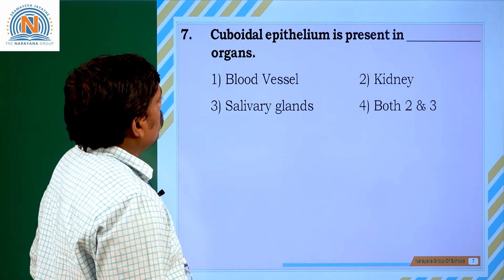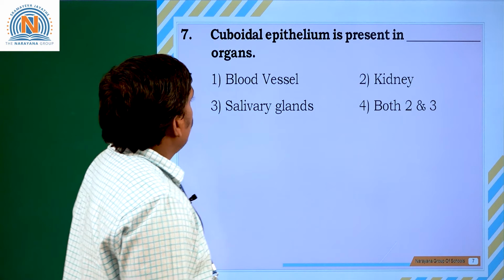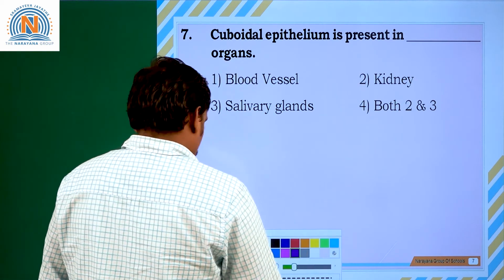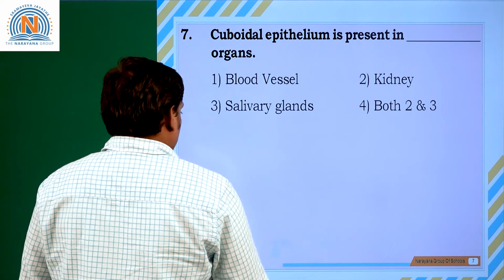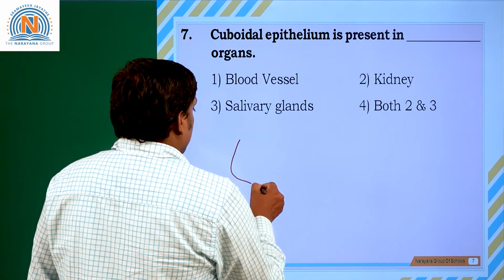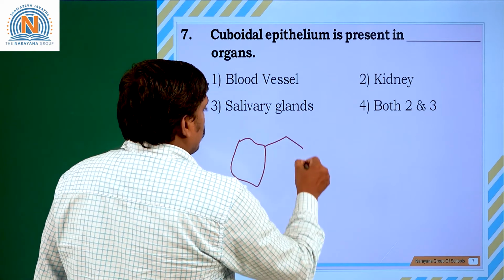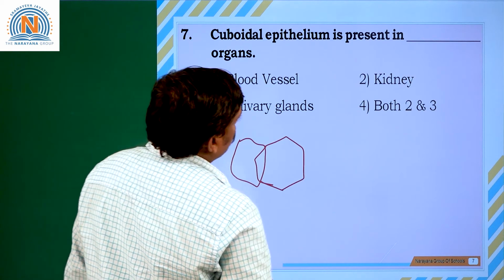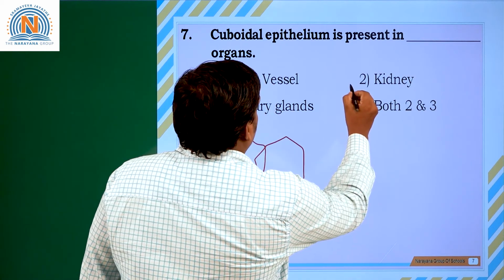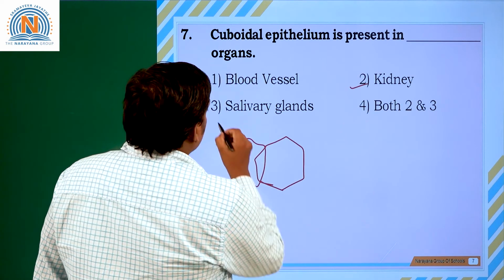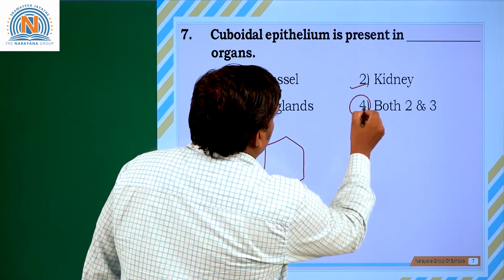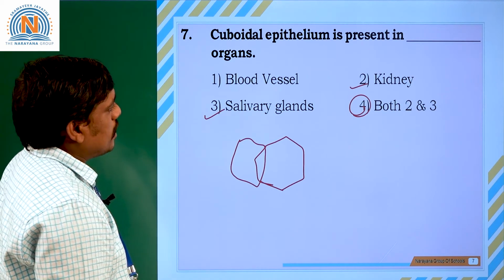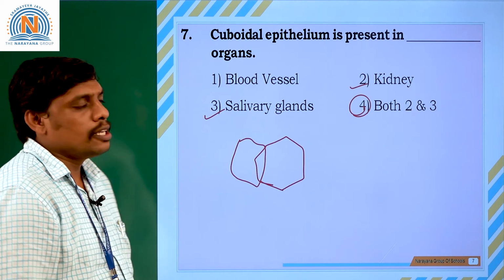Going for the next question, the seventh one. Cuboidal epithelium is present in the dash organs. Suppose how this cuboidal epithelium is formed. The cuboidal epithelium is formed by cube-shaped cells. So these cube-shaped cells are seen in the inner walls of the kidney and in the inner walls of salivary glands. Generally you can see cuboidal epithelium. Okay, especially in the kidney, where you can see the cuboidal epithelium.